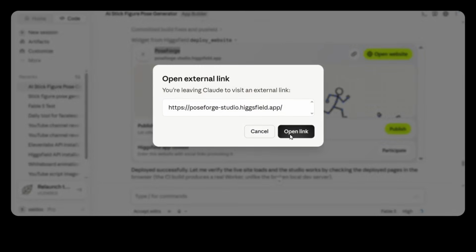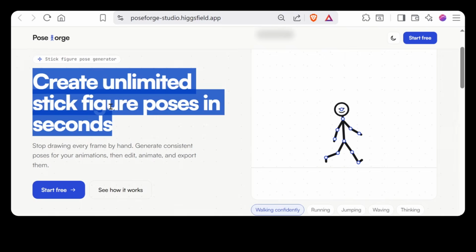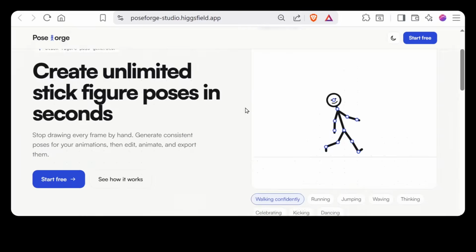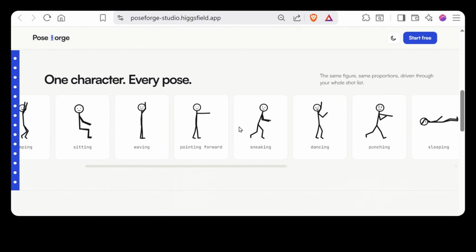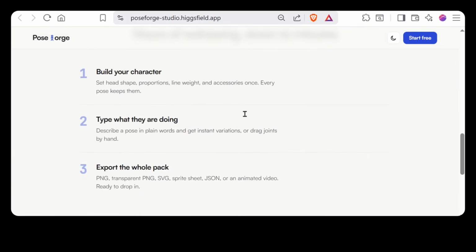As you can see, it's called PoseForge. Let's preview it, and look at this. The homepage is pretty clean. We've got the main headline right here. There's even a little stick figure moving up here, and we've got a dark and light mode toggle, which is a really nice touch. And if we scroll down, we've got a whole list of poses ready to go. Honestly, it already has almost everything we need, but let's actually go inside.